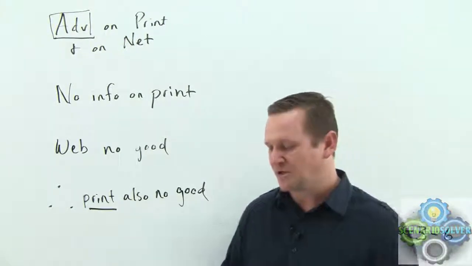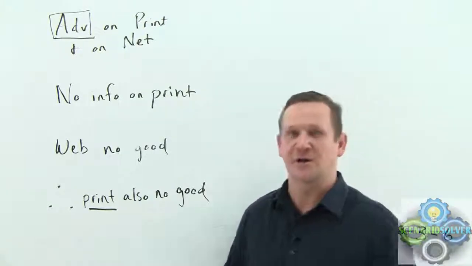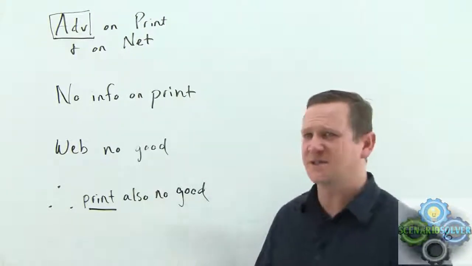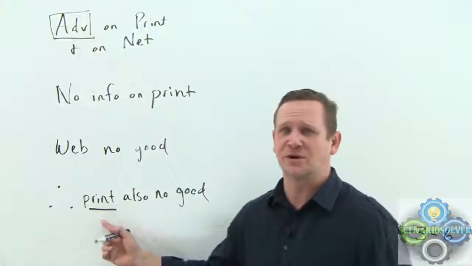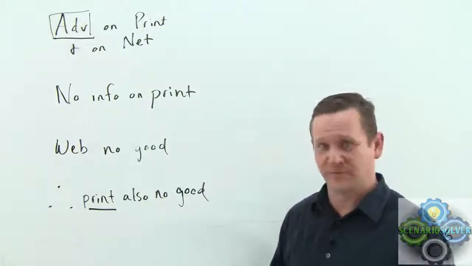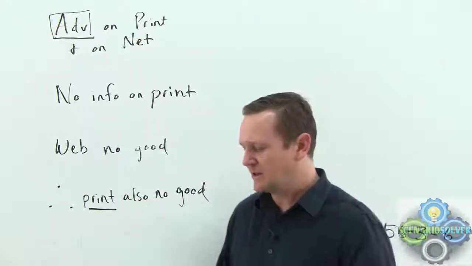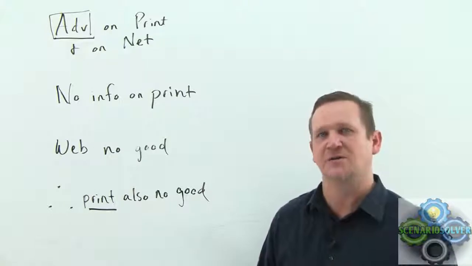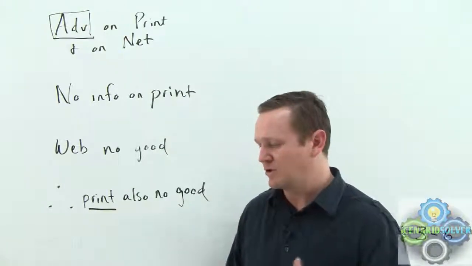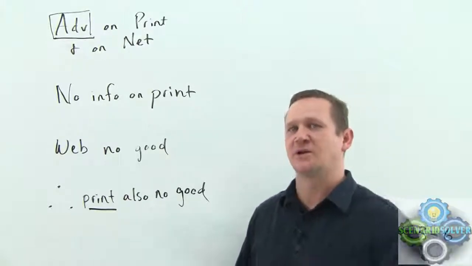We can just stop right there. A prediction of the intensity of a phenomenon. The intensity of the phenomenon would be what's going on with the print ad. We're basing a prediction of the print ad on information about the intensity of that phenomenon's cause. The bottom line, the way that you can get rid of this, is that we're not basing any information on print.